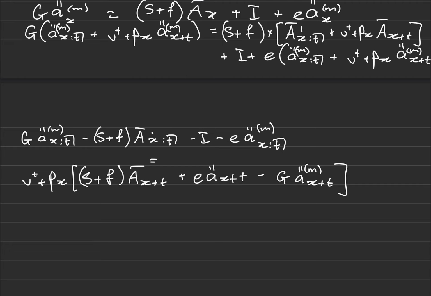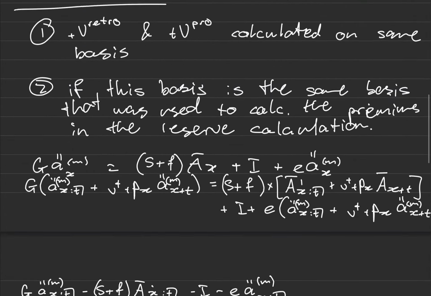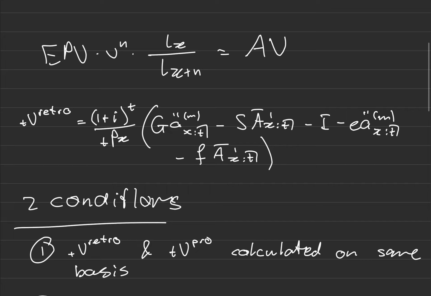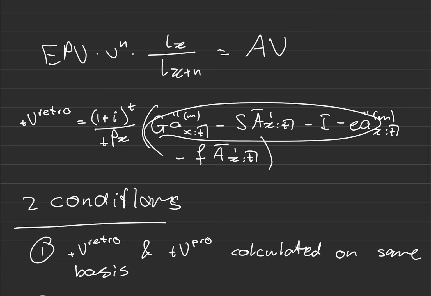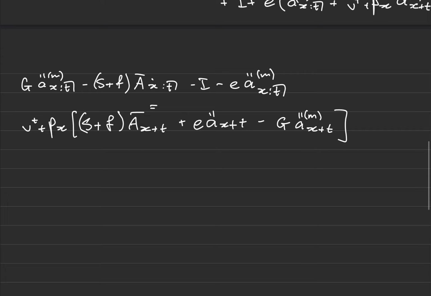Now, I need one of these sides to be the retrospective reserve, one of them to be the prospective reserve. We know this is going to be the prospective reserve, this is the retrospective reserve. So let's go look at our retrospective reserve. So far, on the left-hand side of the equation below, I only have this. What do I need? I need 1 plus i to the t over tp_x. So I multiply this by 1 plus i to the t over tp_x.